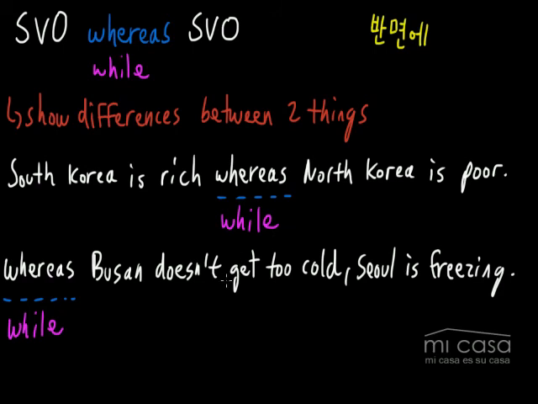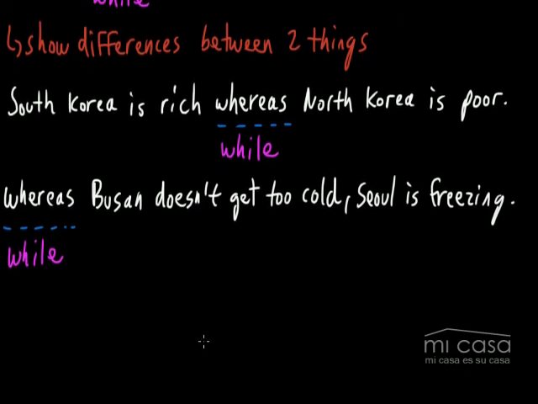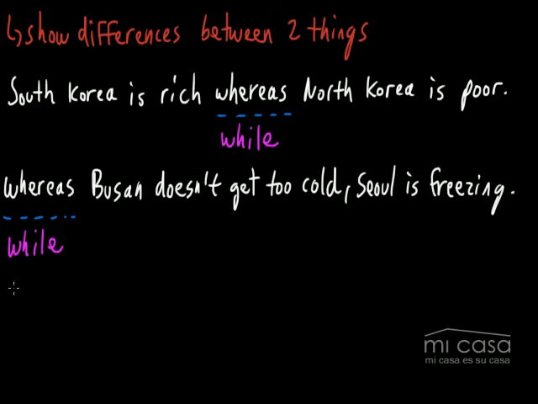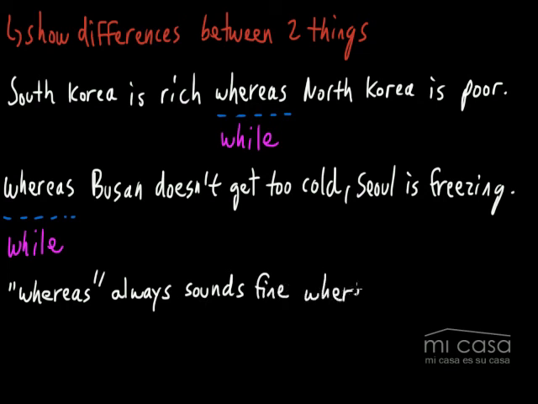So let's move on to our last example, and I'm actually going to talk about the difference between whereas and while. So let's look at my sentence. We'll say whereas, and I'm going to put that in quotations, whereas always sounds fine. Whereas always sounds fine when you want to say 반면에. Whereas while sometimes sounds weird.